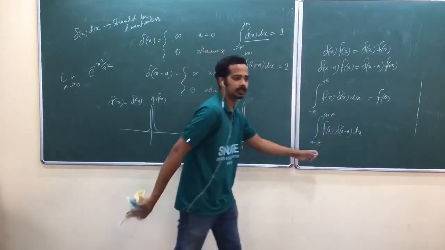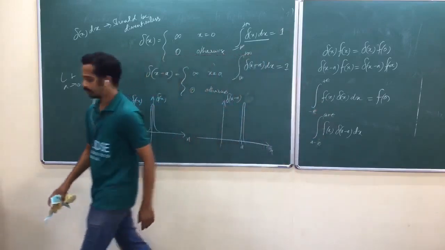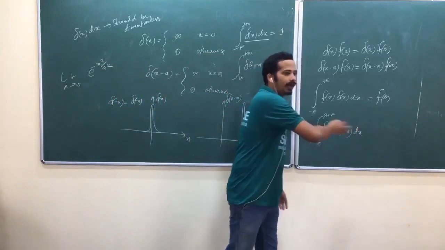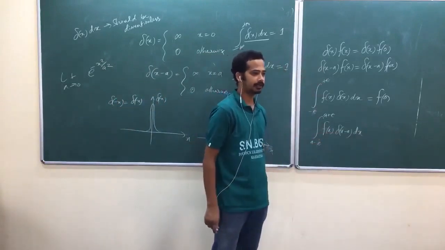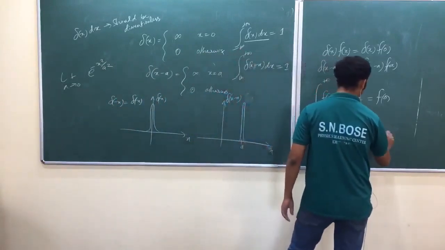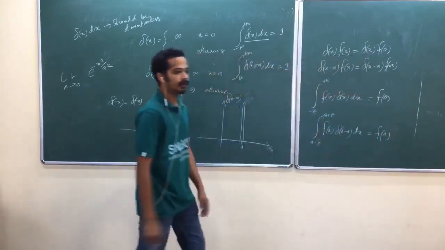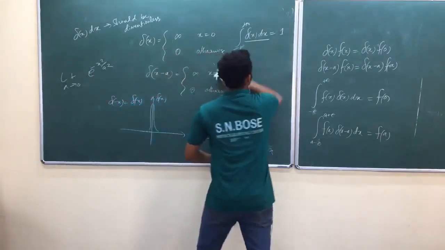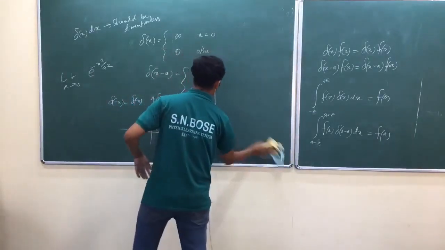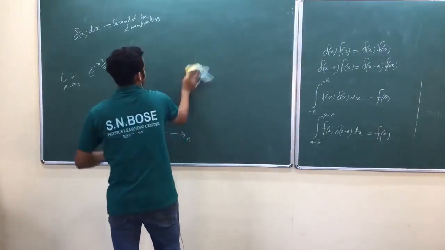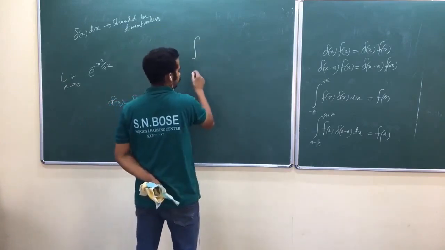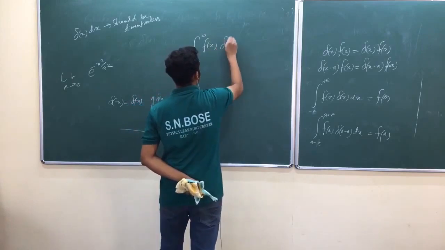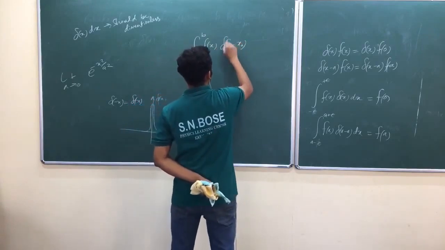Or that may be minus infinity to plus infinity also. If our integral crosses the point where Dirac delta is spiked, then it will be equal to f of a. Wait a second, let me write it this way: integral a to b, f of x into delta of x minus x naught dx.